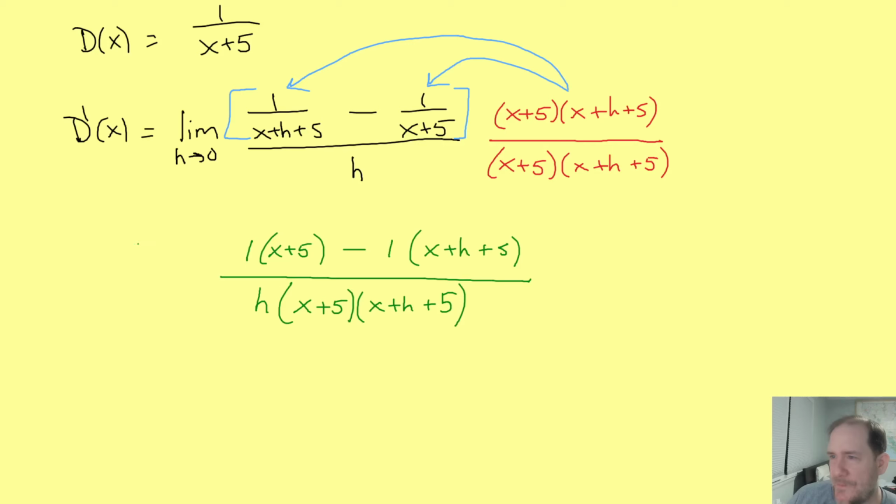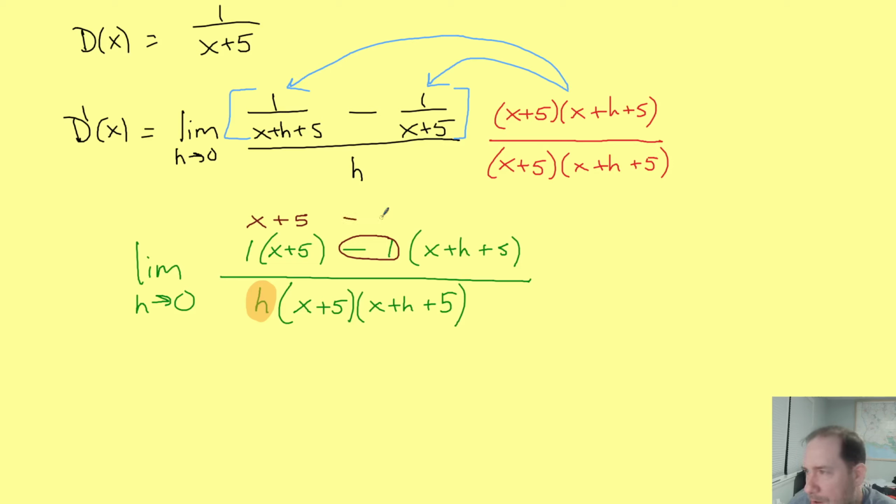All right, but again, we're doing the limit as h approaches 0. Which means these two h's are really cramping our style. Actually, just this h. This guy too, I suppose. But we know that that h in the denominator, if we tried to plug in 0, would give us division by 0, would be undefined, and that's not good. So we do what we always do. We simplify our numerator, where distributing 1 just gives x plus 5. I just don't need the parentheses anymore. Then distributing the -1 gives us minus x minus h minus 5.